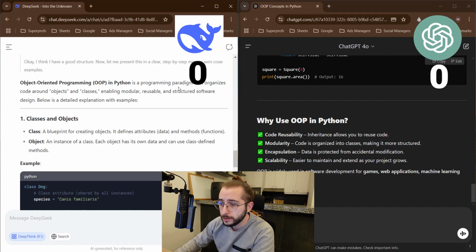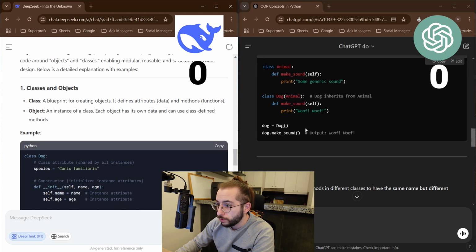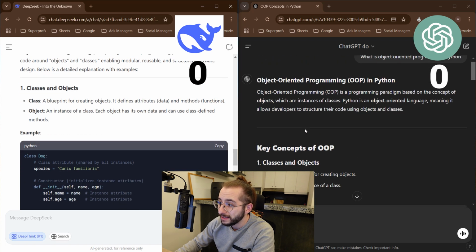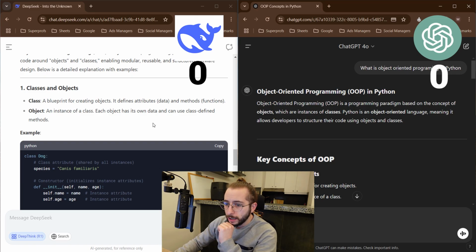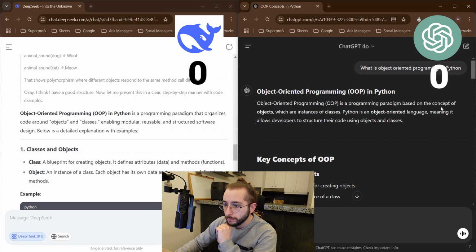So right here, object-oriented is a paradigm that organizes code. Okay, class, object, blueprint. Some of you might be thinking, why didn't I tell it for beginners? Because obviously somebody asking about object-oriented programming should be a beginner, right? Anyway, as you can see from the introduction, it's a programming paradigm. Interesting. Same use of word, which really tells us something about these. Okay, I don't know what to do about that, but anyway, in Python, the organization,